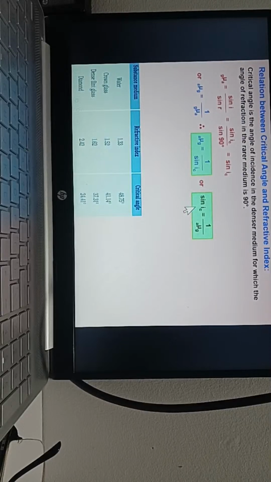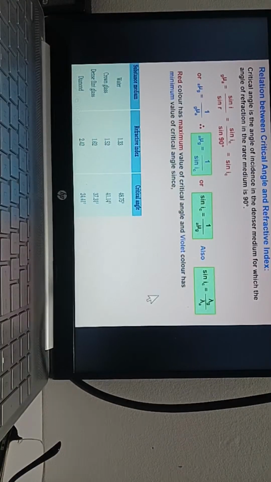This is how to find the critical angle. This is the method. IC is the sine inverse of 1 by mu. In terms of this formula I already told you, mu can be written as lambda A by lambda G. Red color has the maximum critical angle.